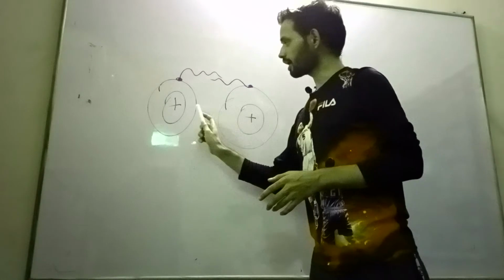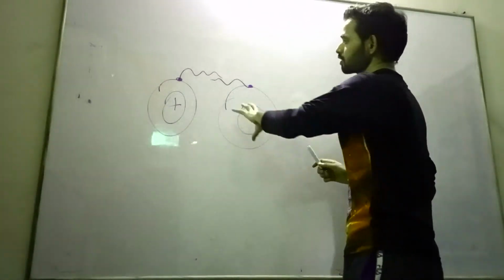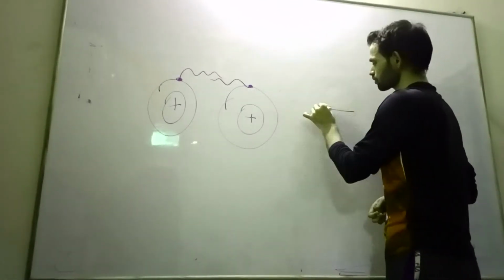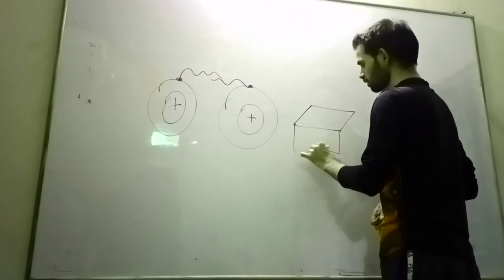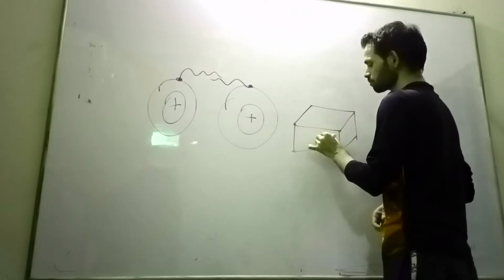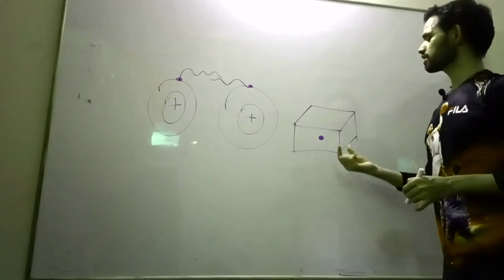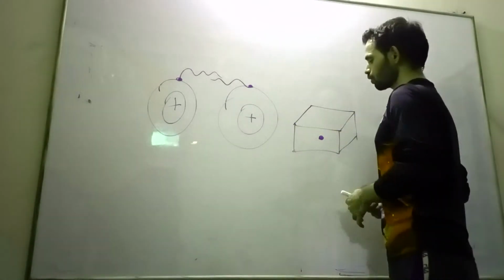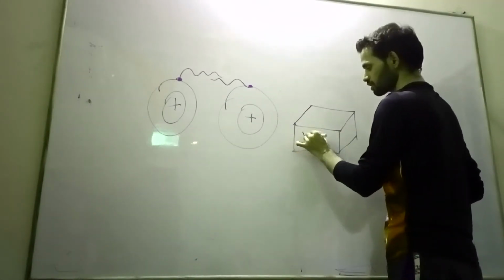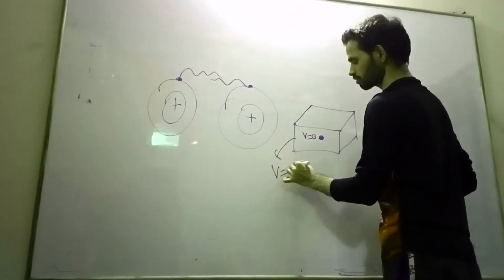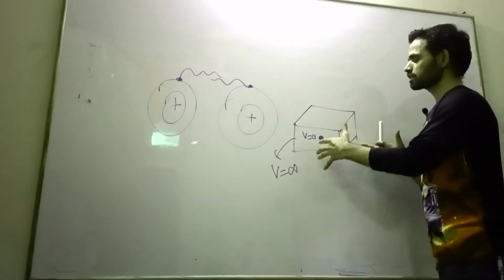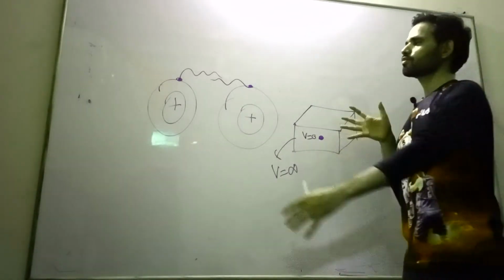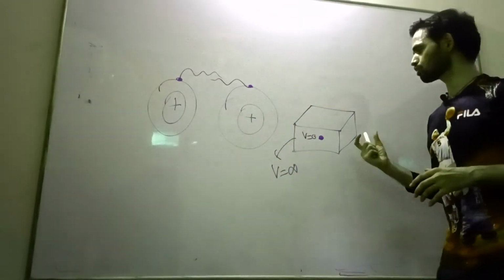When these atoms come closer to each other, their Coulombic potential value will get affected. What is the Coulombic potential? It is an empty box, and inside this box there is a particle in which no force is acting. Inside the box the potential is 0, and outside the box the potential is infinite. So this is a potential well. This Coulombic potential well will get affected when two atoms come closer to each other.